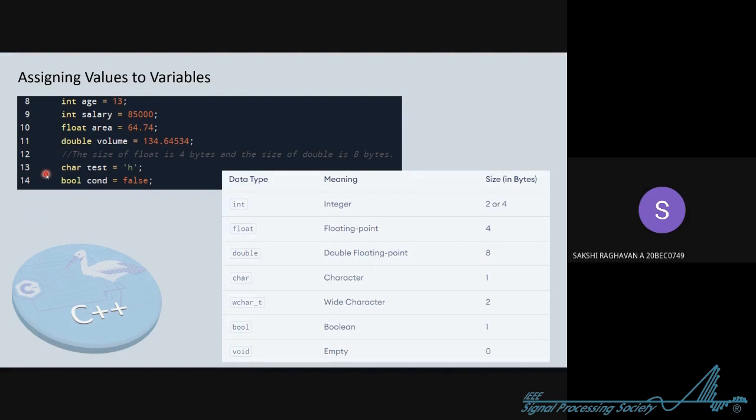But in the 13th line, when you're using this character data type, there is some trick, some special magic. When you assign the value, you have to assign it within single quotation marks. See here in H, you're using a single quotation mark before and after, right? So this is the syntax. You have to remember it. There is no shortcut to that. And in the 14th line, you can see this bool. It's short for boolean. There are two values that this data type allows, true and false.